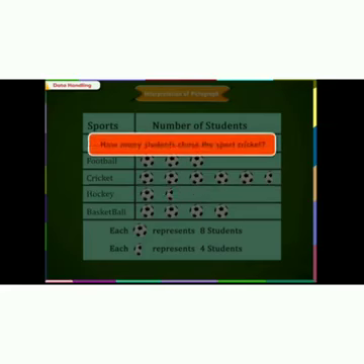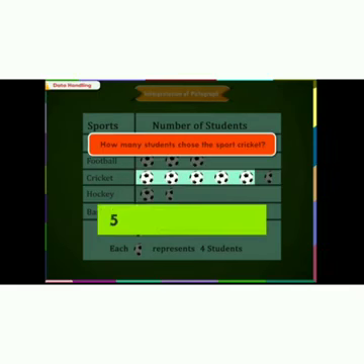How many students chose the sport cricket? Now let us count how many balls. 1, 2, 3, 4, 5. 5 whole pictures, that is 5 into 8, equal to 40. And see the half picture, that makes 4 students. So 40 plus 4 is equal to 44 students. Then how many students chose the sport baseball? So 5 balls, 5 into 8, 5 eights are 40 students.